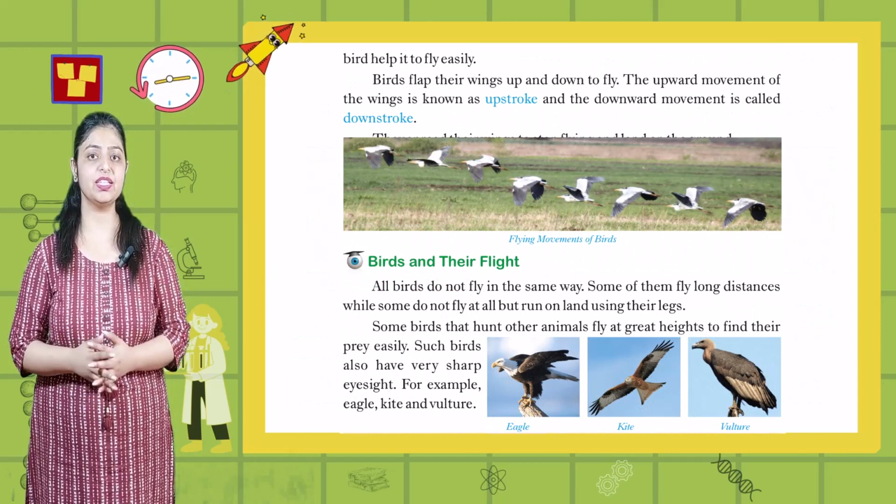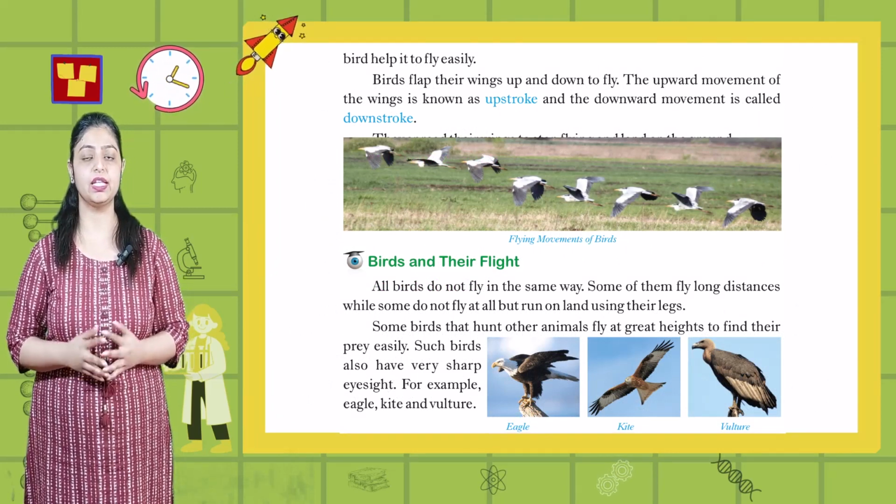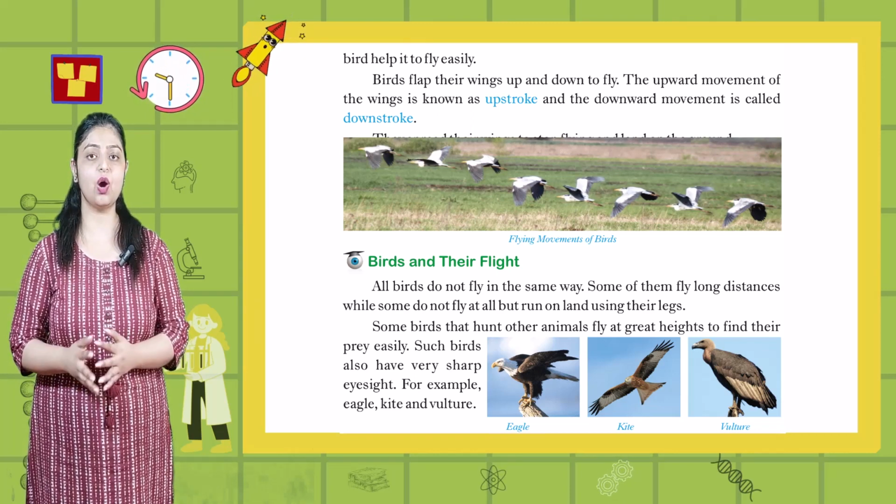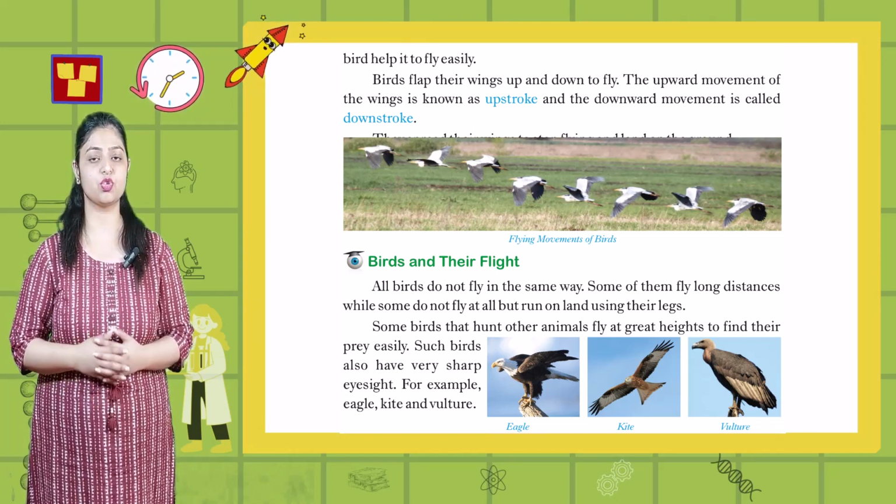Birds flap their wings up and down to fly. The upward movement of the wing is known as upstroke and the downward movement is called downstroke.